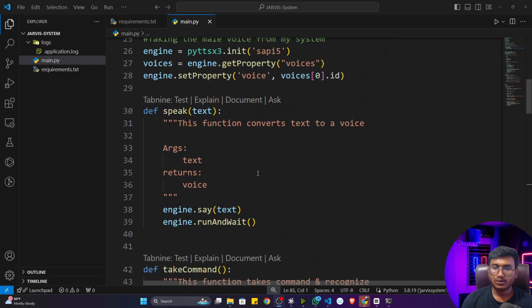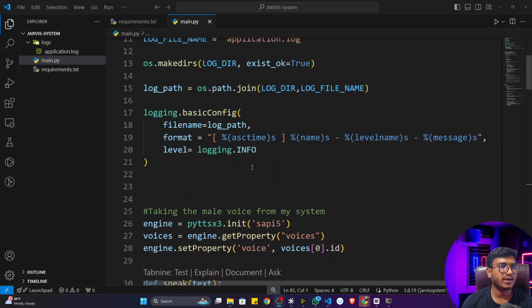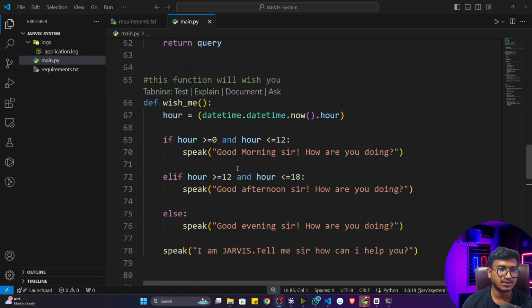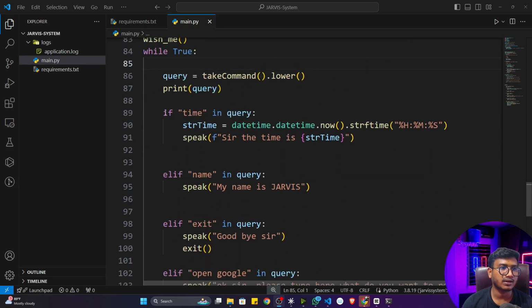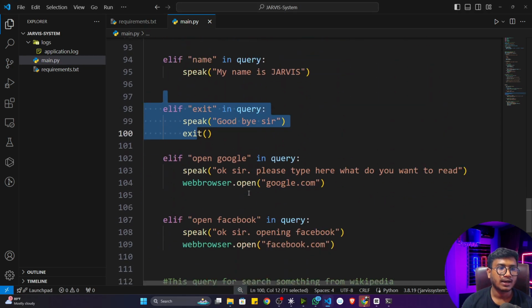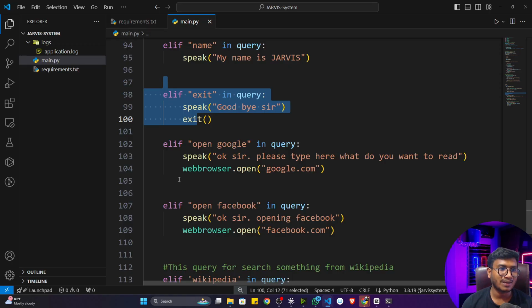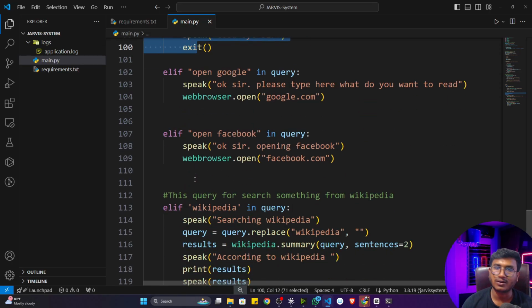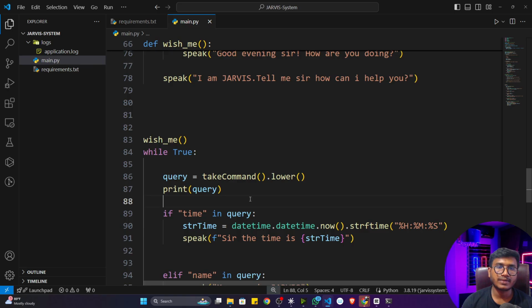So far the project we have implemented is based on conditional statements, because every time I've just written a condition, and if this condition is not matching, your application won't work. So you always have to follow the condition. Apart from that, we'll also be learning another implementation where we'll use an artificial intelligence technique. We'll be using a large language model, generative AI concept, to implement this Jarvis system, that means a personal AI assistant system.